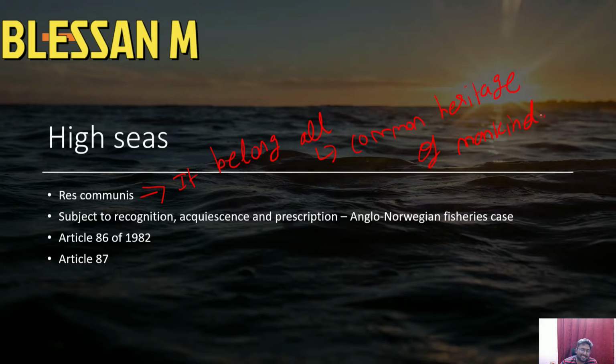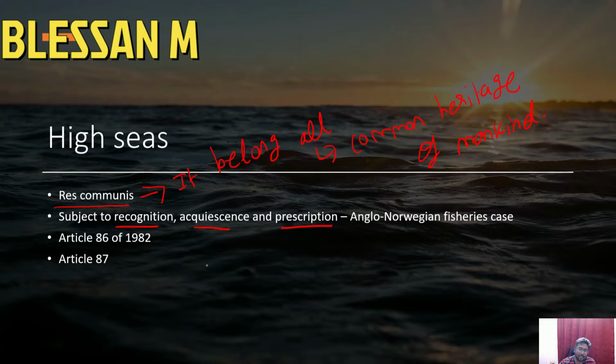Next, this principle that it belongs to all is subject to recognition, acquiescence, and prescription. So what is recognition, acquiescence, prescription? It means that in case any particular country has done any activities that show that it is exclusively theirs, then the principle of res communis will not apply.